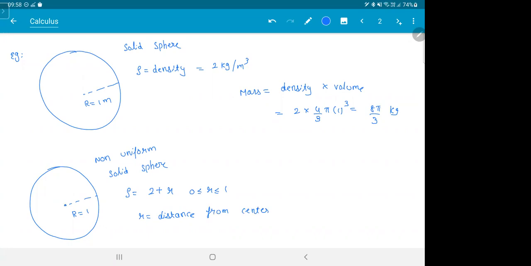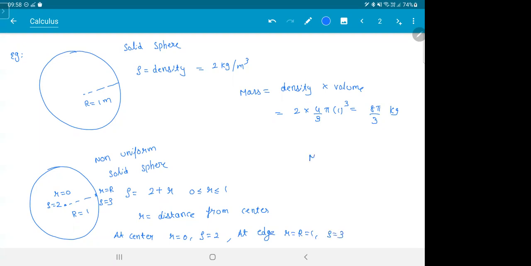At the center, r is 0, density is 2. At the edge, when r is equal to capital R, which is 1, density is 3. So density varies from 2 to 3. It is not constant.